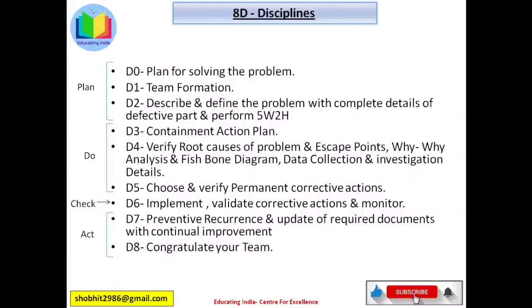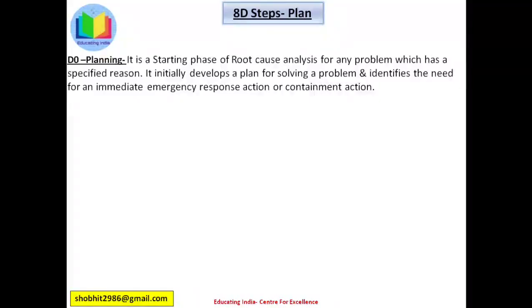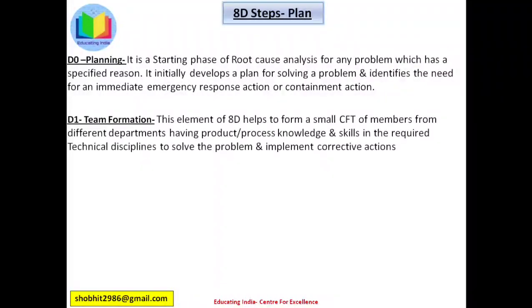Now we will see these disciplines in detail. In plan phase, D0 is planning. It is the starting phase of root cause analysis for any problem which has a specified reason. It initially develops a plan for solving a problem and identifies the need for an immediate emergency response action or containment action. Basically, it means in this planning is done how to solve a problem, what team will be required, what data collection and information will be compiled, and whether any immediate containment action is needed for the problem or not.